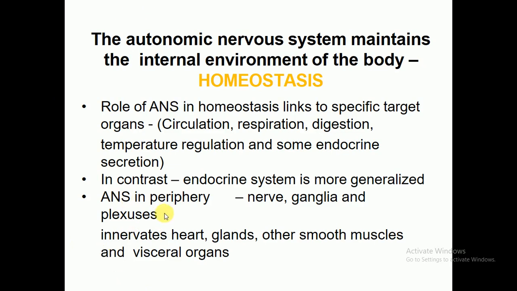The autonomic nervous system, especially in the periphery, the nerves, the ganglia, nerve fibers, and plexus, innervates the heart, glands, and other smooth muscles, as well as the visceral organs, so they are involved.